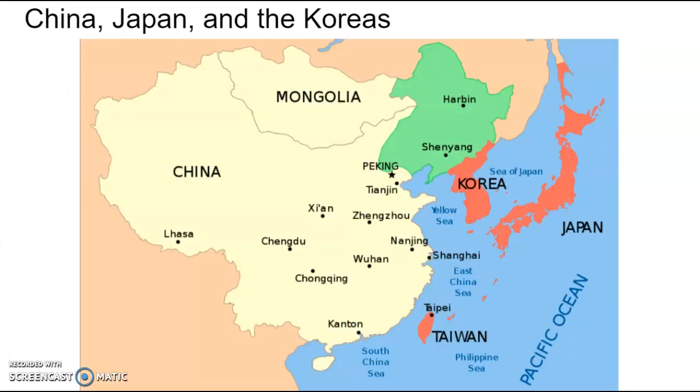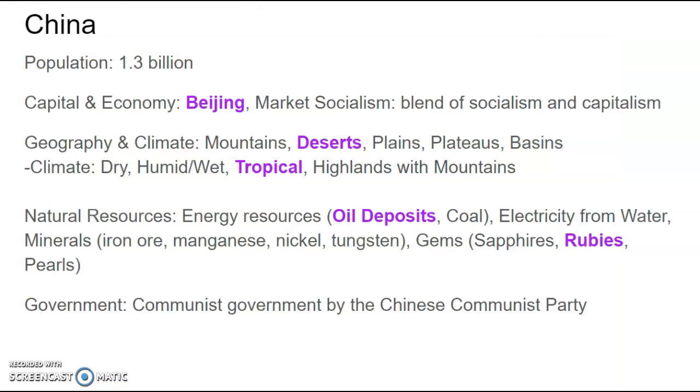A map here shows that we're talking about China, Japan, and Korea as we circle back around, moving north of the Asian countries. Countries like China, Mongolia, Korea, Japan, and Taiwan are all linked together. China itself has 1.3 billion people. Its capital is Beijing, and the economy is a market socialism, or a blend between socialism and capitalism, which is what we have in the United States.